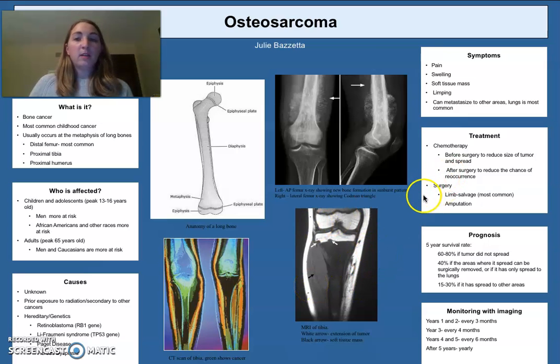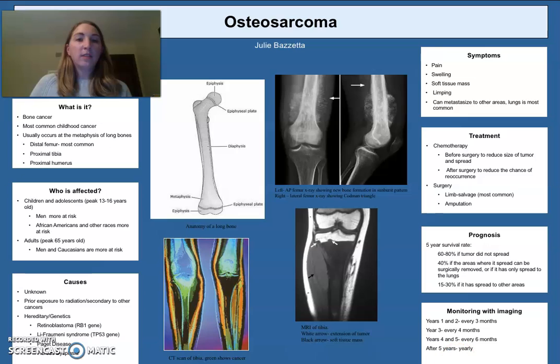Treatment for it includes chemotherapy and surgery. Usually chemotherapy is used before surgery to reduce the size of the tumor and the spread, and after surgery it is used to reduce the chance of recurrence. For surgery, there are two types, either limb salvage or amputation. Limb salvage is the most common today and is the preferred method. With limb salvage, the doctor goes in and tries to remove the tumor while keeping most of the bone intact.